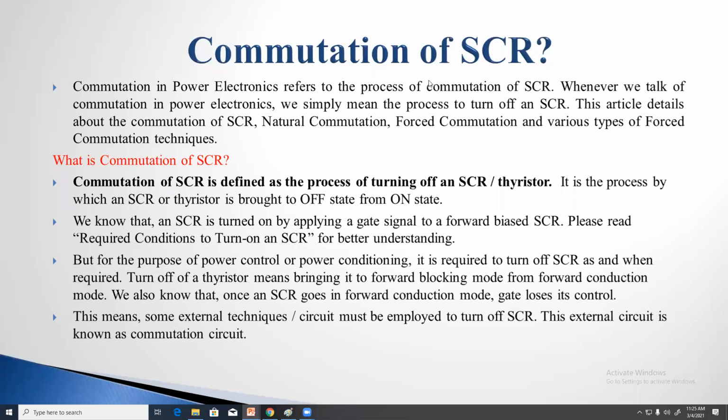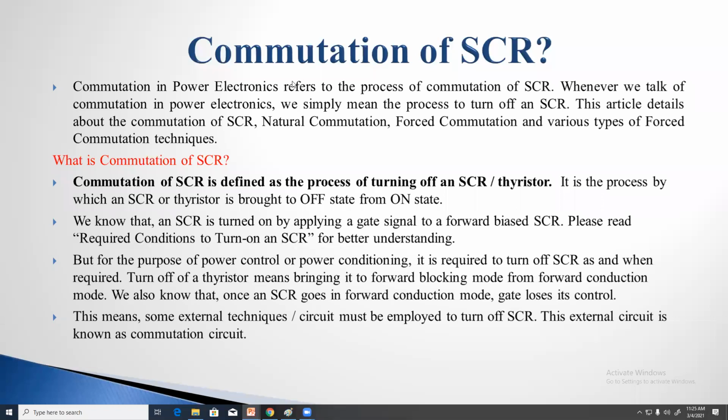What is commutation here, and why are we going for the concept of commutation? These two points should be clear before going to this topic.